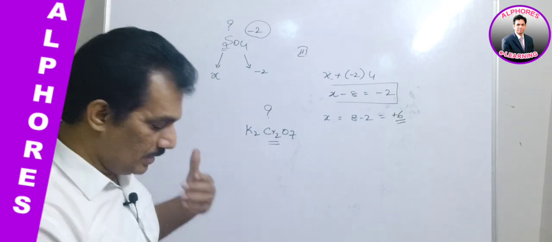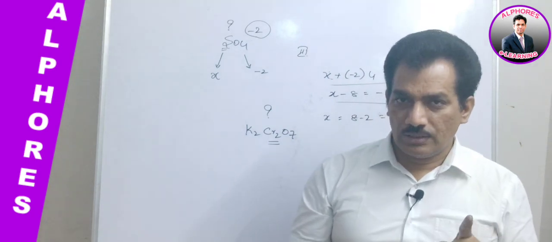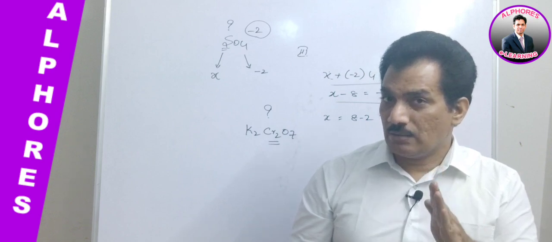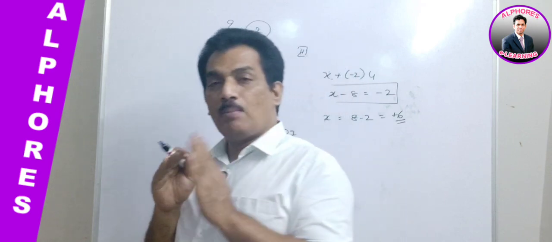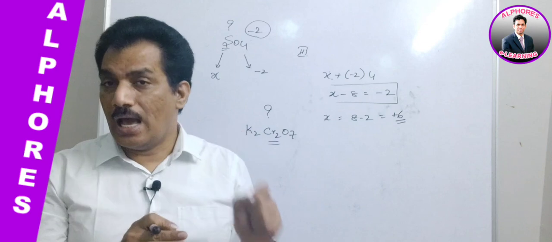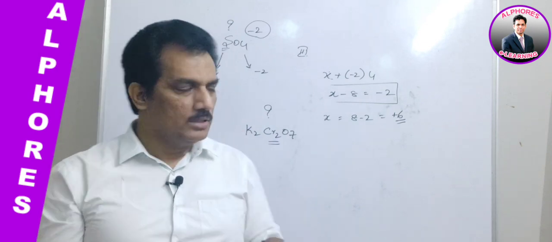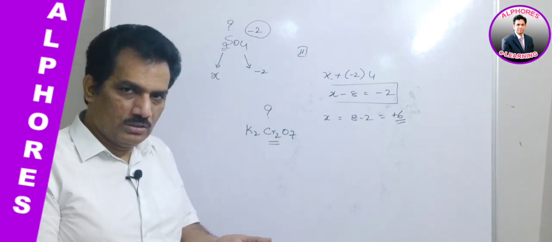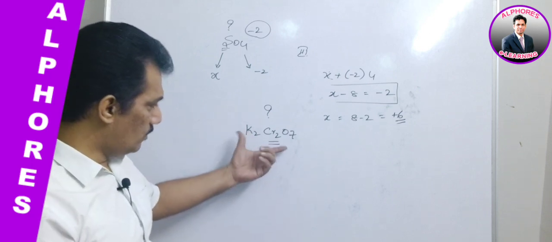And one more thing here, my dear students, what you have to remember is oxidation state or oxidation number is always per atom, not for a group of atoms. We should always consider the probable charge on an atom in the given compound. On an atom in the given compound is oxidation state. Clear? So here two atoms are present. We have to find the two atoms' charge. Then the charge is distributed for the two.